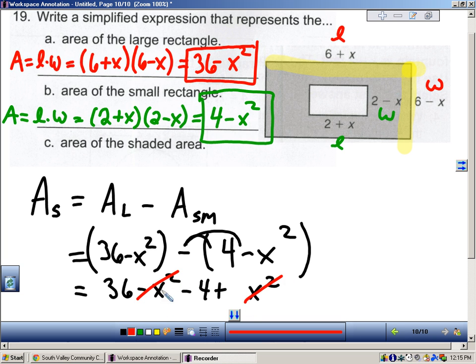And the answer looks like it's going to be 32. Okay, so solution is 32 square units. Not sure what we're measuring by, but that seems to be the answer.